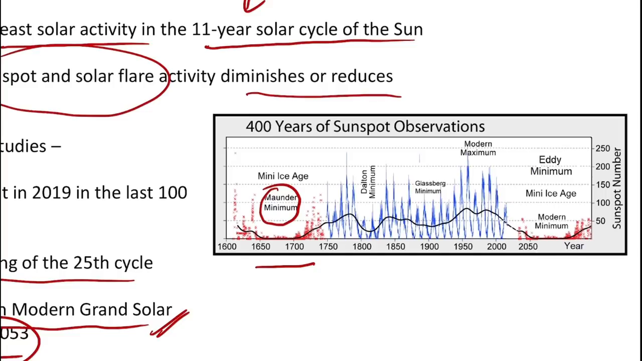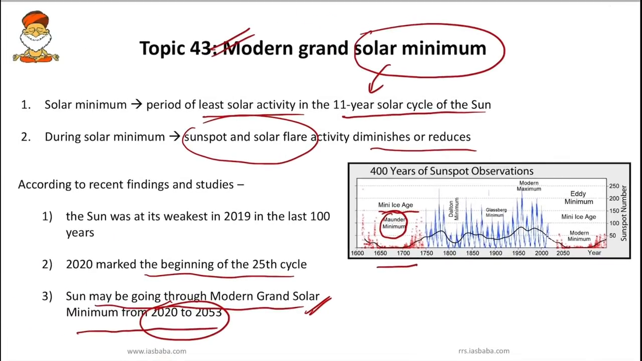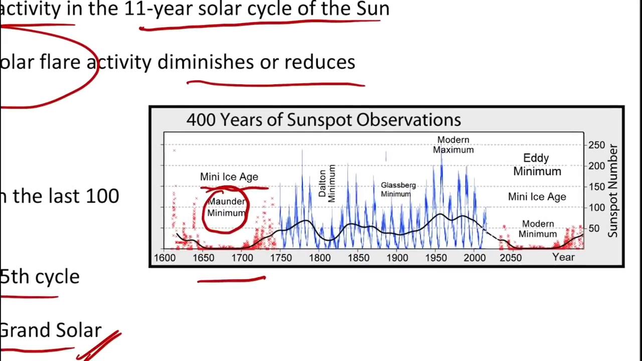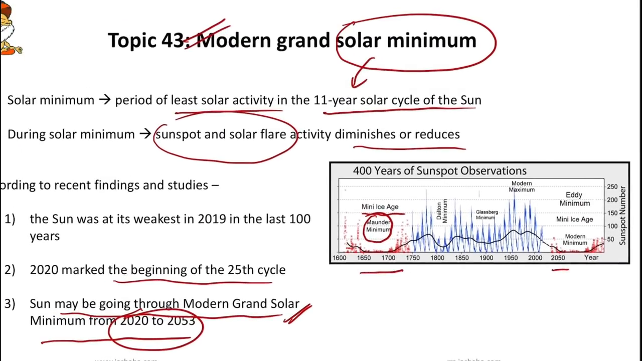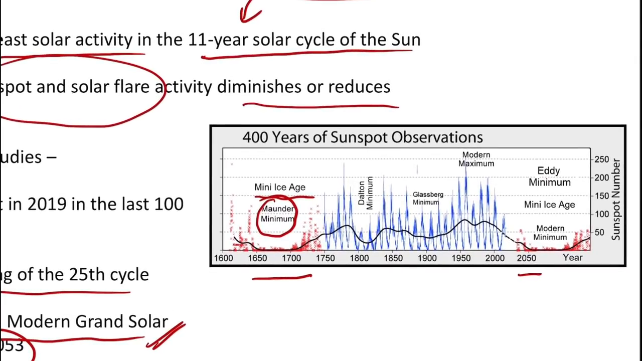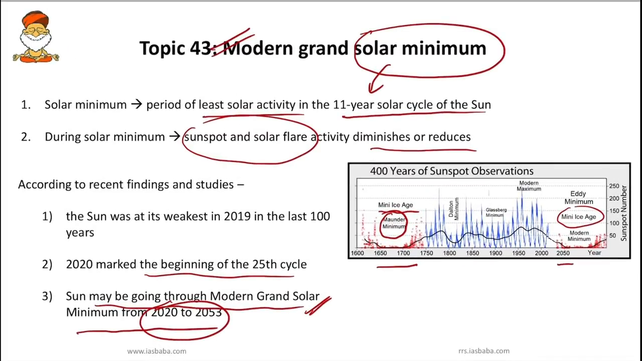Okay, so it happened during 1650 to 1750 AD, which was part of what we call the mini ice age or little ice age. The earth went through a series of cold periods during those medieval centuries. A similar type of solar minimum is going to happen right now. Maybe from 2019 till 2050, earth will be experiencing this modern grand solar minimum, and maybe after 2050 we can experience this mini ice age kind of condition. So this is what scientists have revealed in their studies and findings.